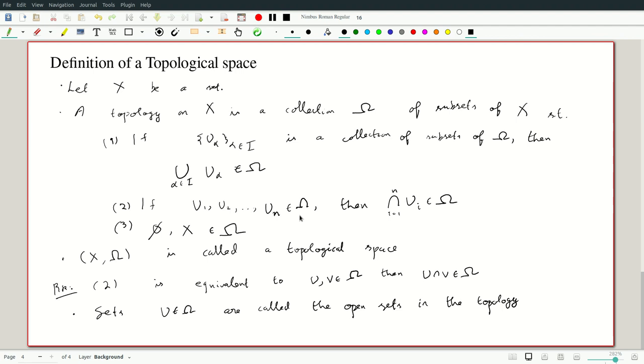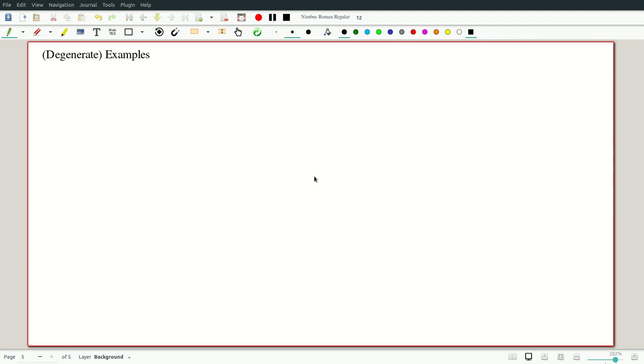Of course, throughout the course, we'll keep seeing more and more examples, since constructing spaces is one of the key points in this topic. So the first examples we see are in some sense degenerate examples. Okay, so for these, let X be a set. Any set we can define two topologies on. We'll in fact define a third not too far in the future, and there are variants of that, but two important topologies. They're important in a way even though they're degenerate. First one is what is called a discrete topology.